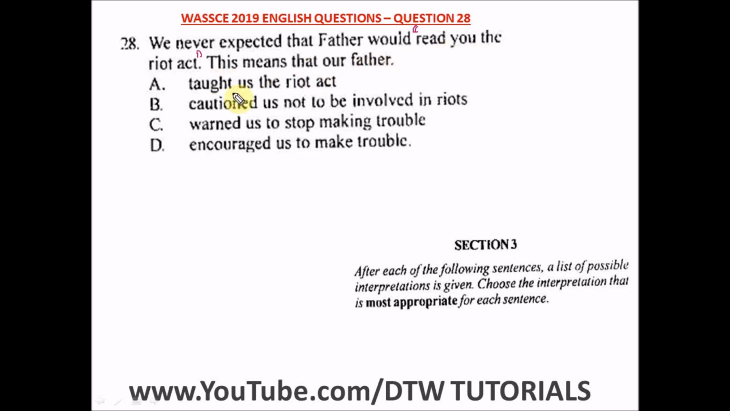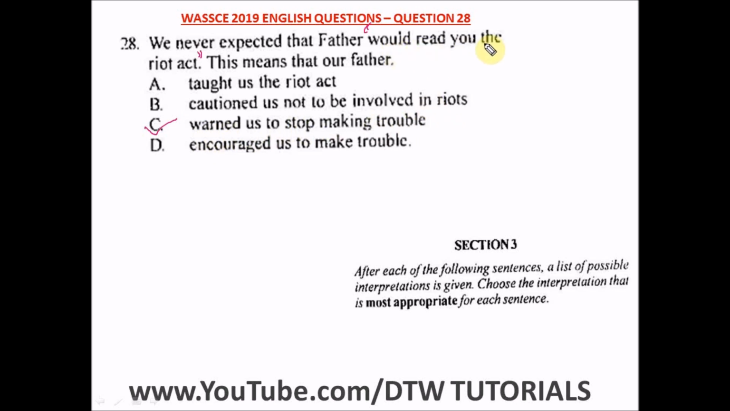So this means that our father, A says, taught us the riot act. B says, caution us not to be involved in riots. C says, warn us to stop making trouble. D says, encourage us to make trouble, okay? So the right option here is what? Option C, which is warned us to stop making trouble.